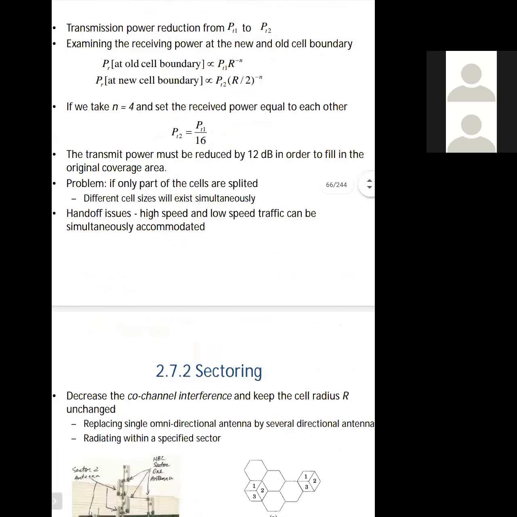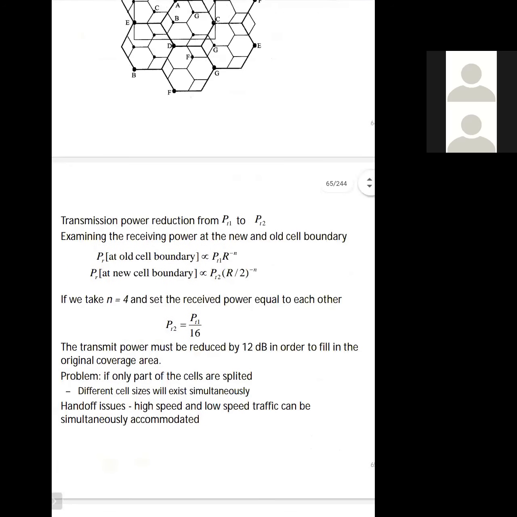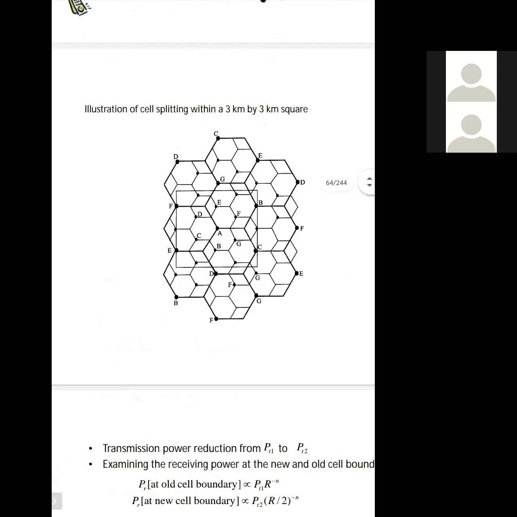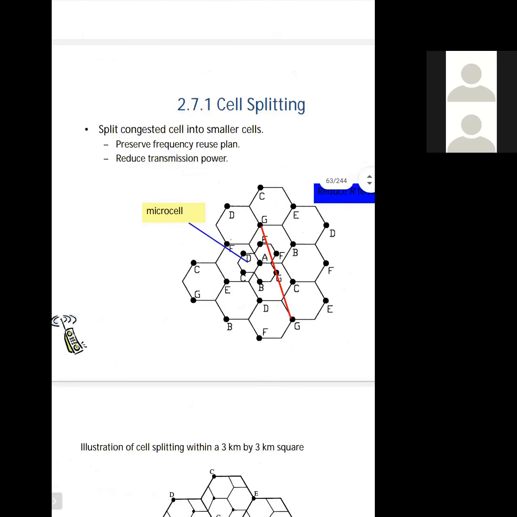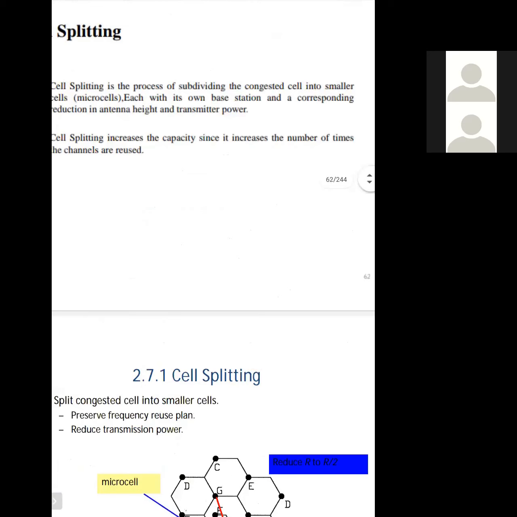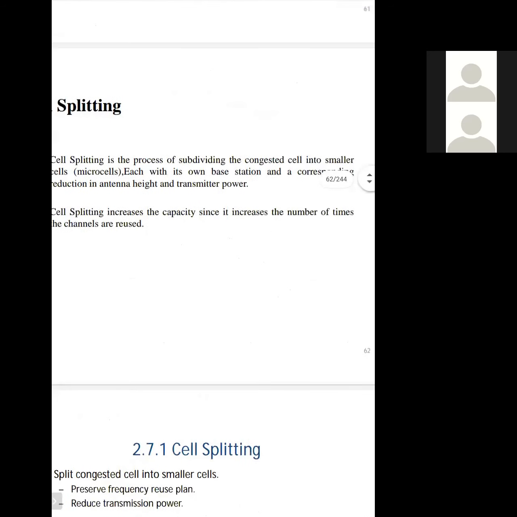So this is about cell splitting. Cell splitting is the most widely used method for enhancing the system capacity. Next method is sectoring.